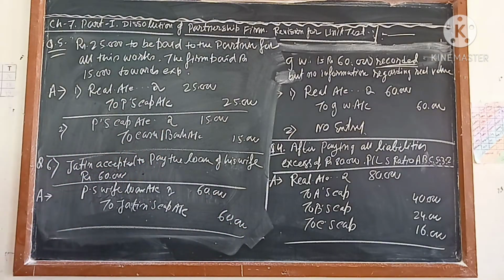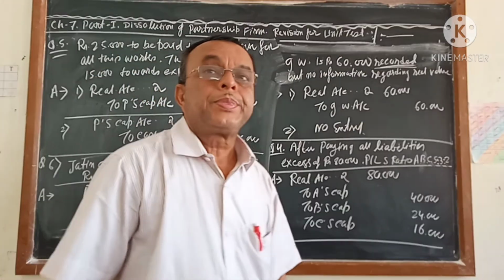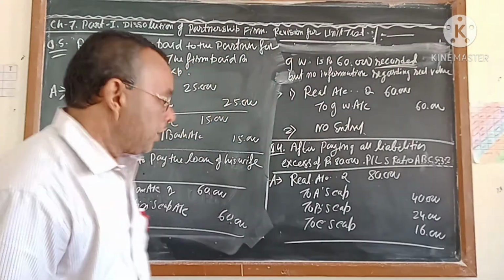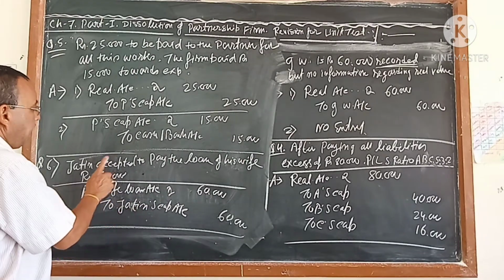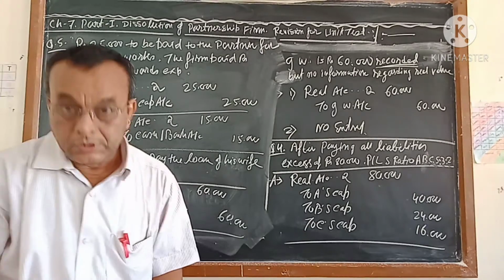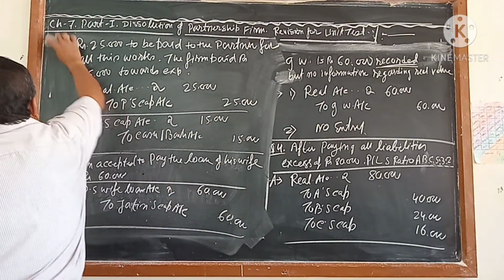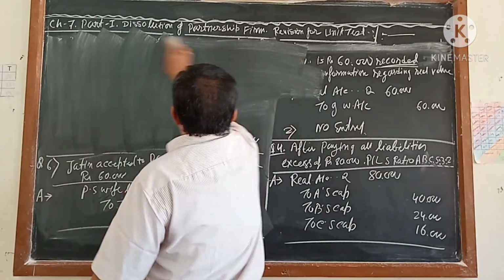A double journal will not come, because this amount has not been transferred to the realization account. For that, only a direct entry will pass. The partner's wife loan was taken, so we are making it a debit. As the partner is taking the liability, his capital account will be credit. Next I am coming to the next one, which is 7.